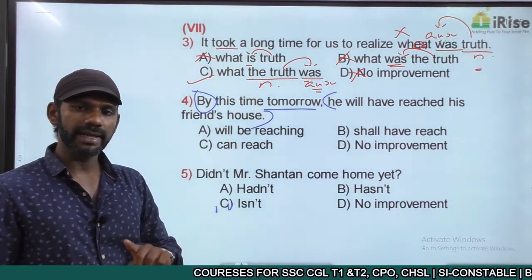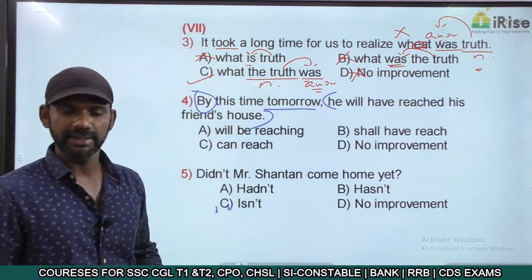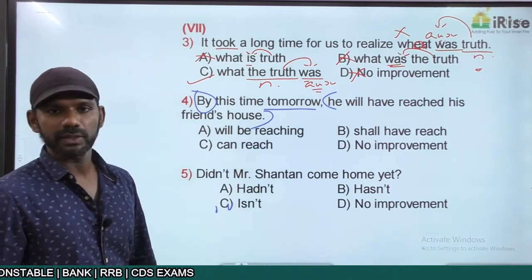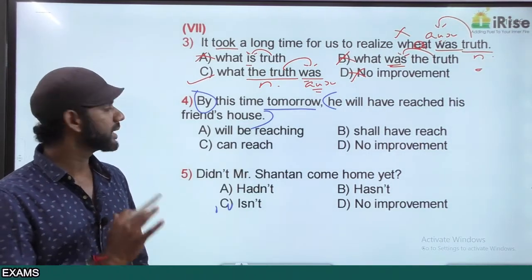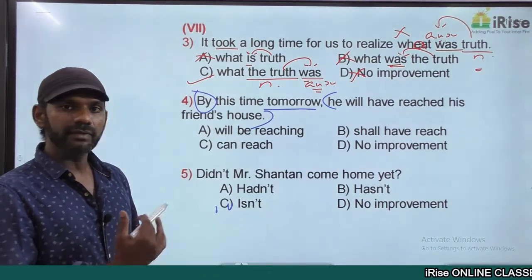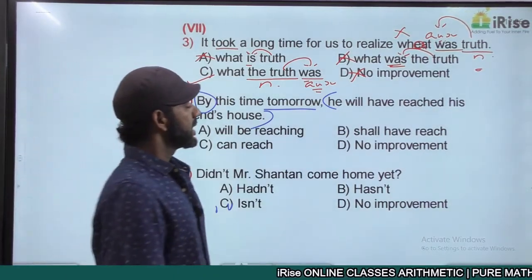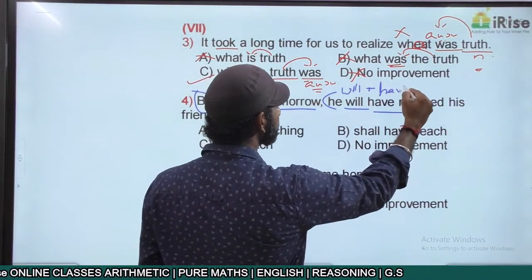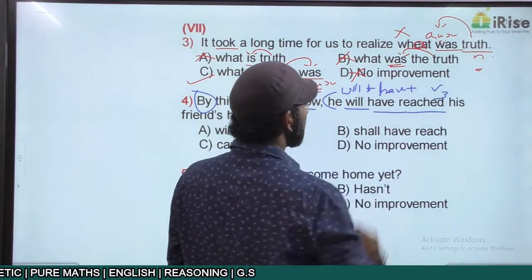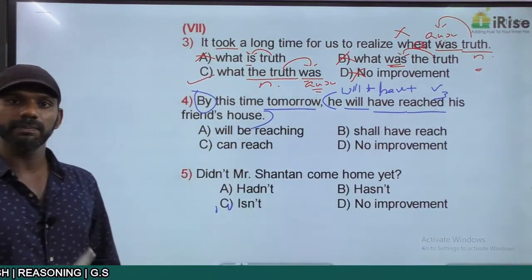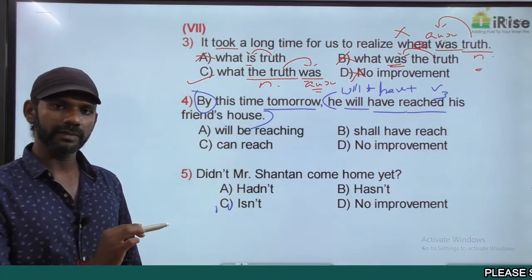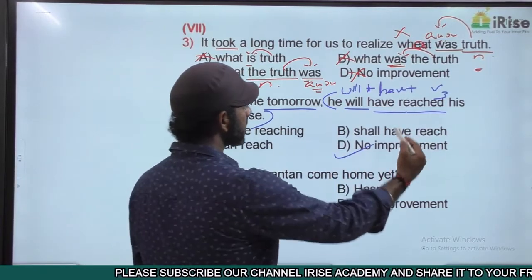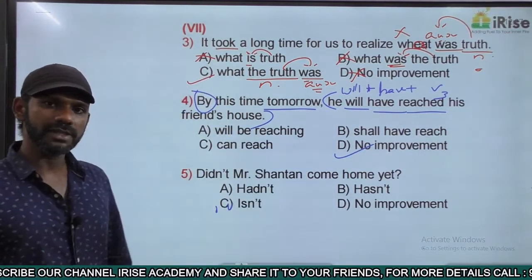When there is only one idea in the future along with by, that idea must be in the future perfect tense. Come to the statement now. So this statement must be in the future perfect tense. By this time tomorrow, he will have reached his friend's house. He will have reached is will plus have plus V3. And will plus have plus V3 is future perfect. One idea in the future along with by, it is in the future perfect tense. There is no error in this statement. The answer must be D, no improvement. We'll discuss the other options as well.